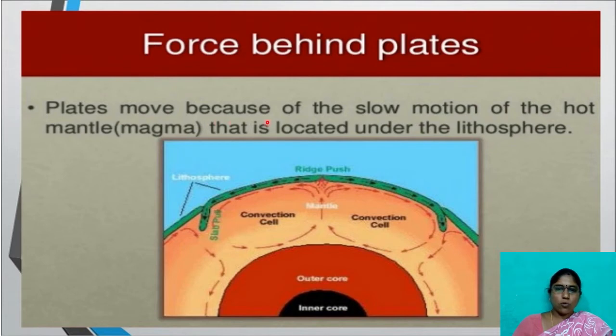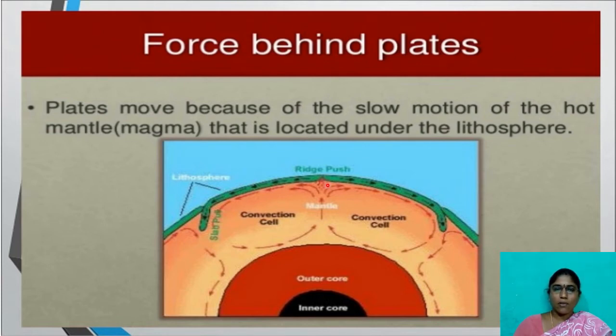These plates move because of the slow motion of the hot mantle, magma. You are very familiar with this, magma, which is located under the lithosphere. So this top layer we call lithosphere. Under this what do we have? Magma. This hot burning magma is moving.